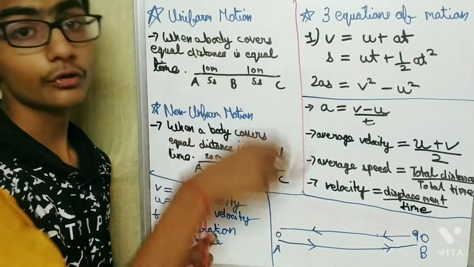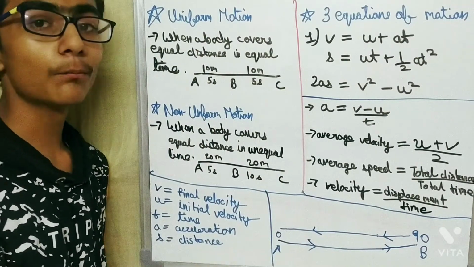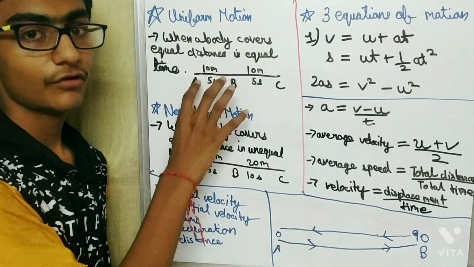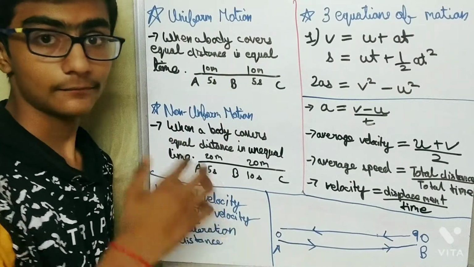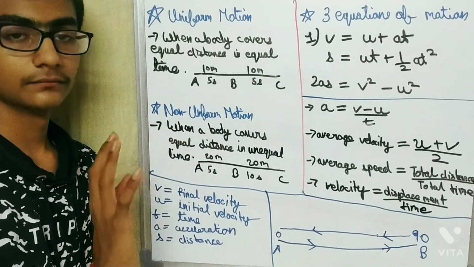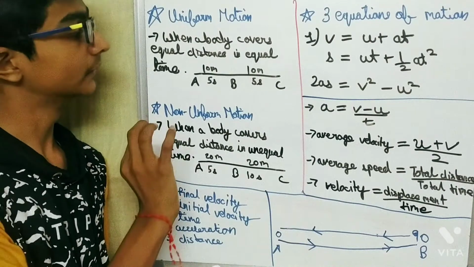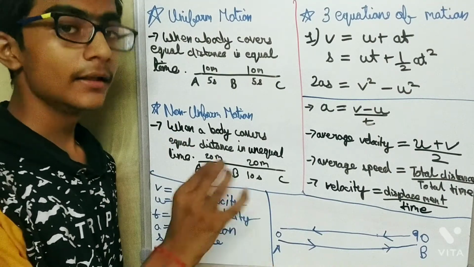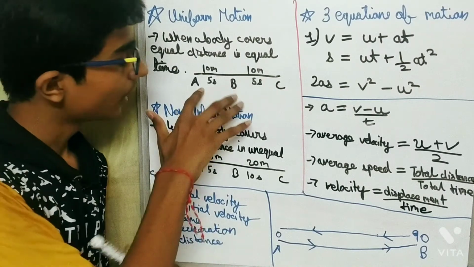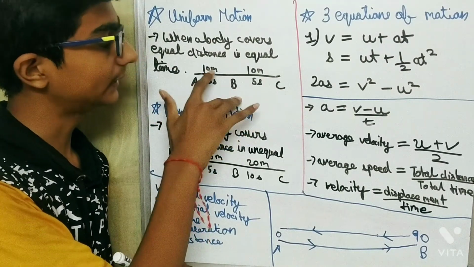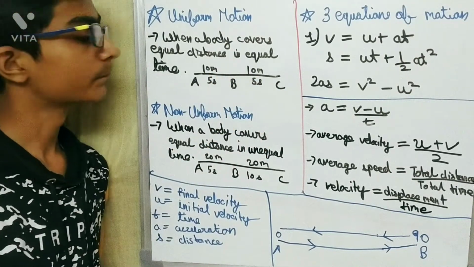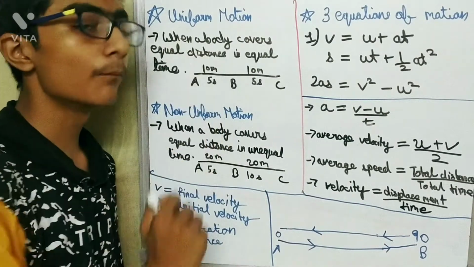So basically uniform motion is when a body, let's consider a body here, is covering equal distance in equal time. See here, a body is here, it is covering 10 meter equal distance in 5 seconds equal time, then the body will be in uniform motion.